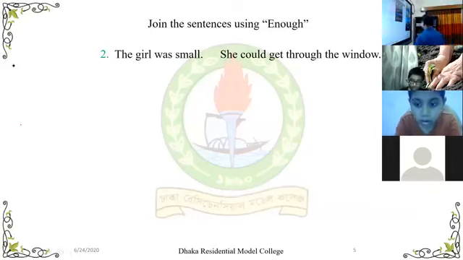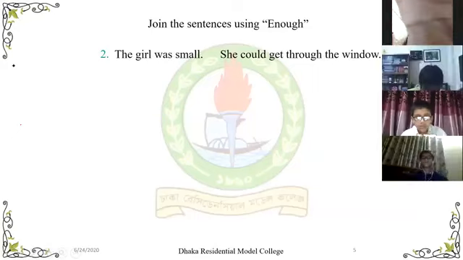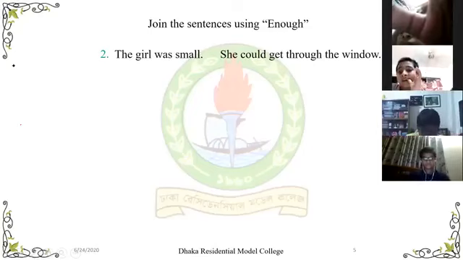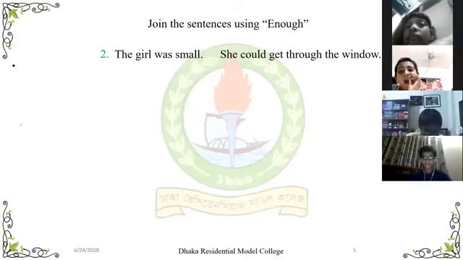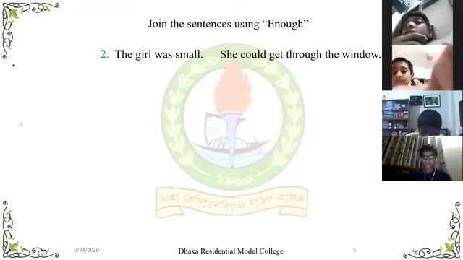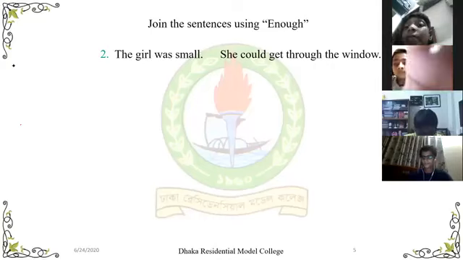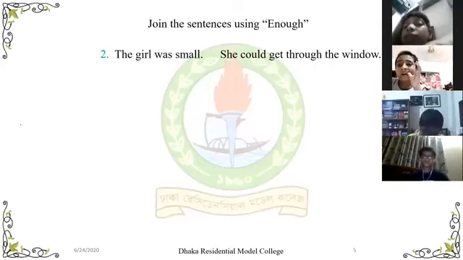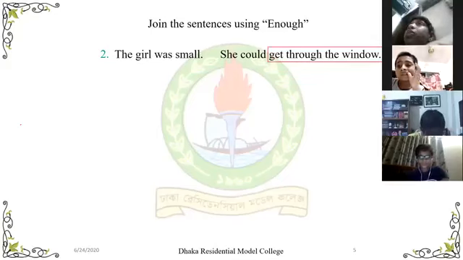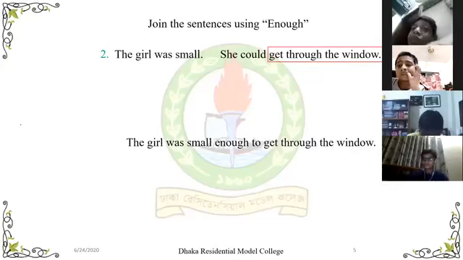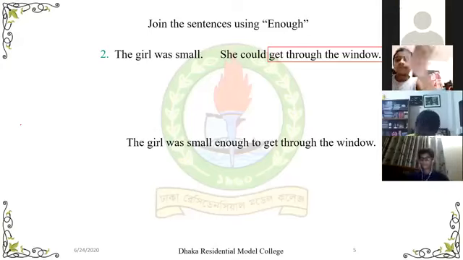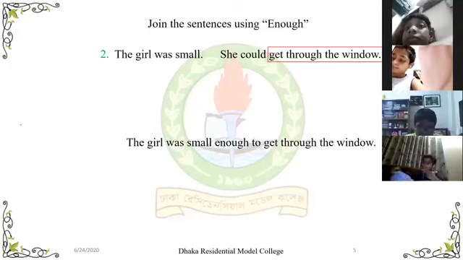So now I think you will be able to solve it yourself. Sapnan Sakin, can you answer this sentence? Sir, the sentence will be the girl was small enough to get through the window. Okay. Look how to add this sentence. The girl was small enough to get through the window.